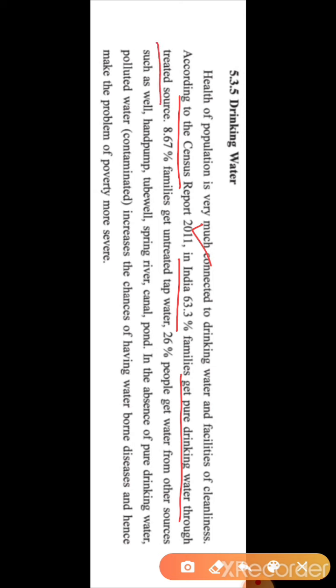So here it is said that only 63.3% of families get pure drinking water. India's population, you can imagine, is in crores, and of that only 63.3% get pure drinking water, and the rest of the data is given ahead.